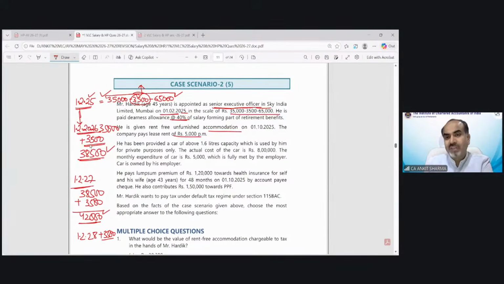So on the basis of this range salary, I have to find out my basic salary for the previous year 25-26, which means from 1st April 25 till 31st March 26. This salary I have to find out. So if you can tell me, in April 25, how much would be the salary due to this range? What would be the salary in April 2025?